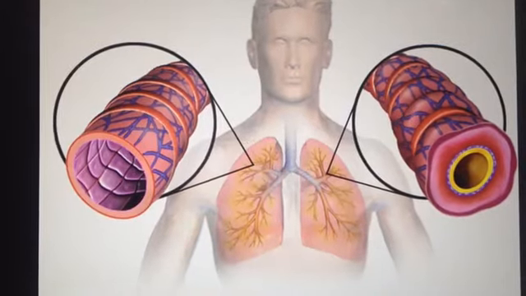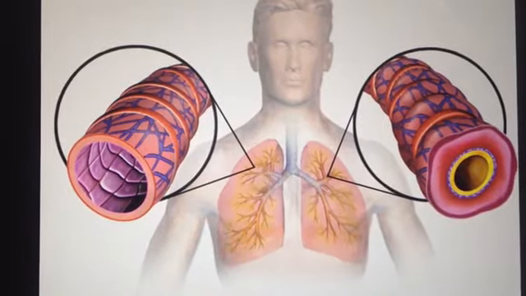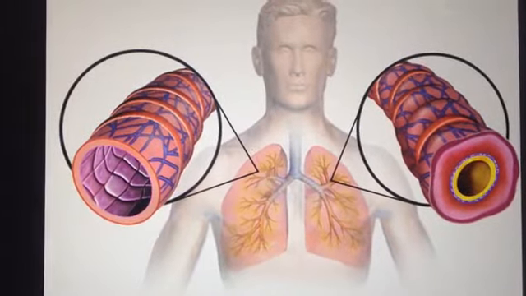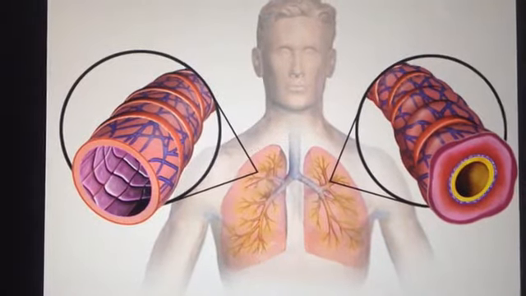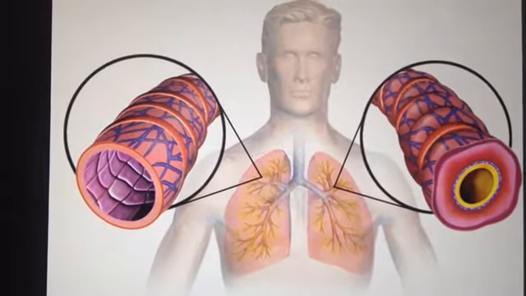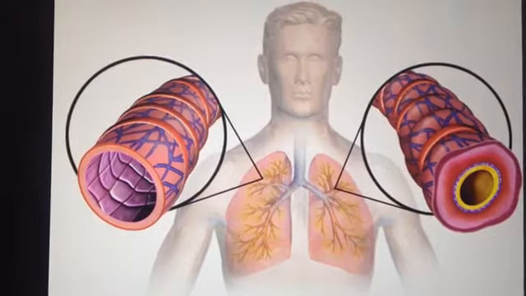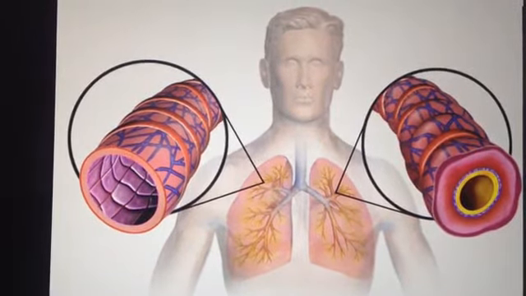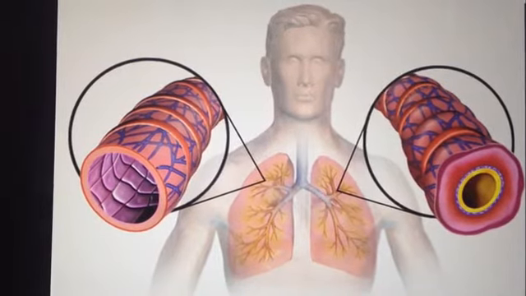Hello everyone. Today we are going to be discussing a very common condition, especially among children and adults, which is known as asthma. Asthma is a chronic disease involving the airways in the lungs. These airways, or bronchial tubes, allow air to come in and out of the lungs.